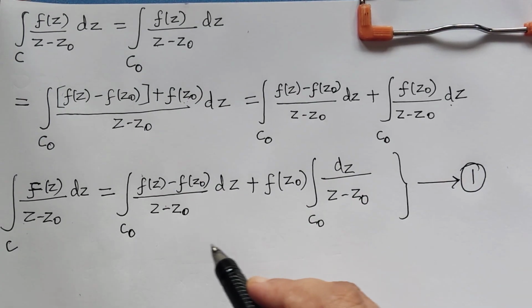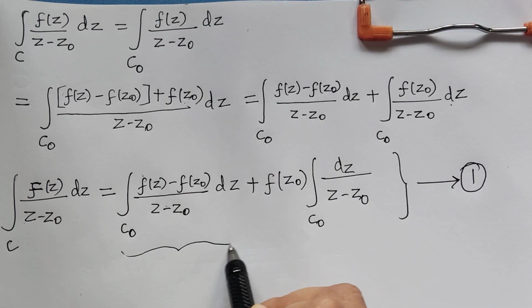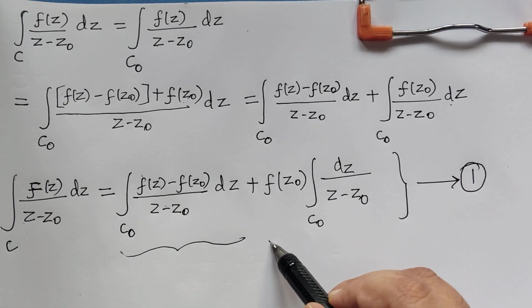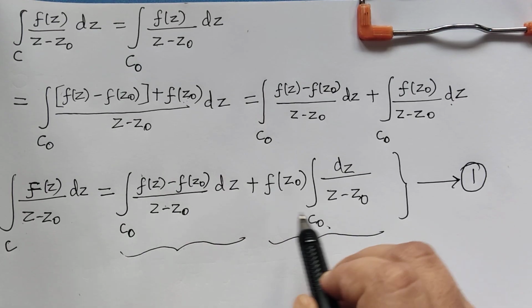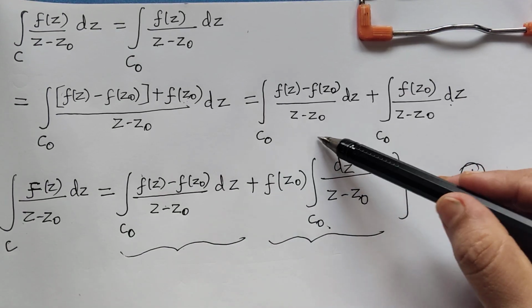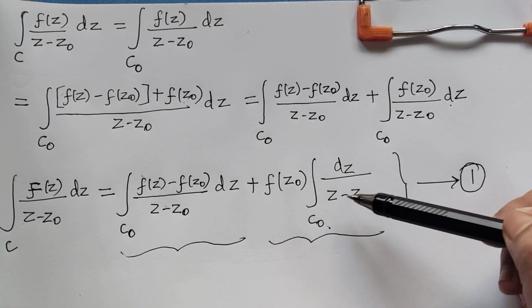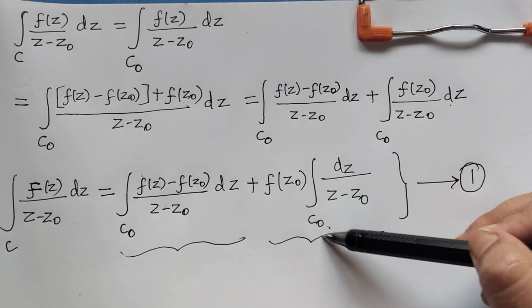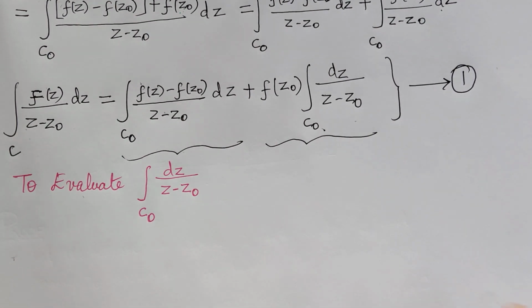Now in this equation we have two integrals to be evaluated. So this is the first integral, and this is the second integral. We shall find each of them separately and we shall substitute them. First let us find this integral, that is integral over c naught dz by z minus z naught. So now we shall evaluate this integral.